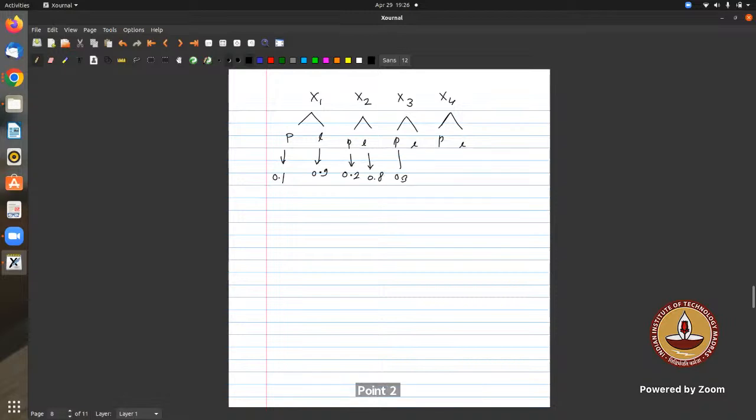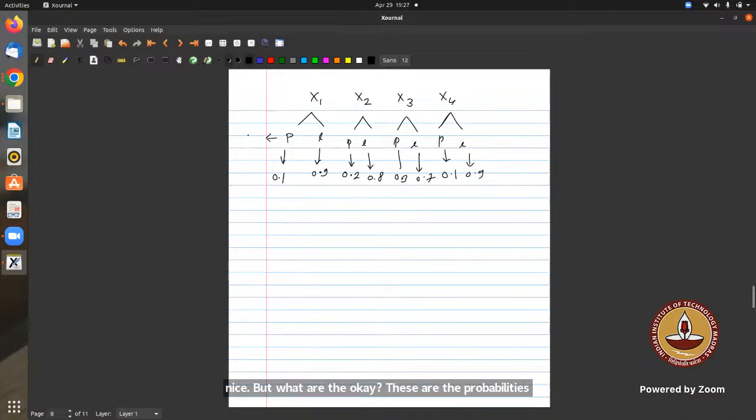X3? 0.4. 0.9. These are the probabilities associated with profit and loss. But what will be the value associated with the profit? What does that mean?